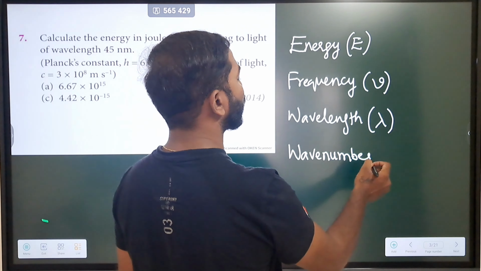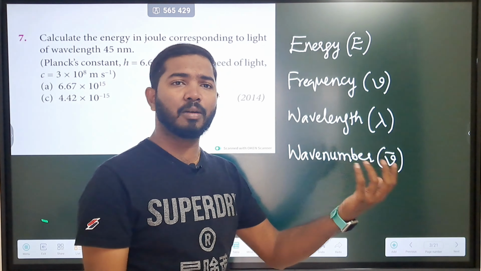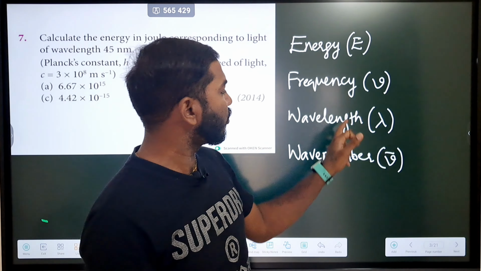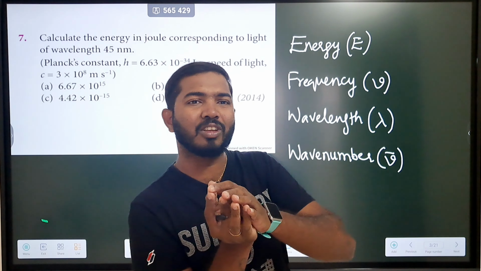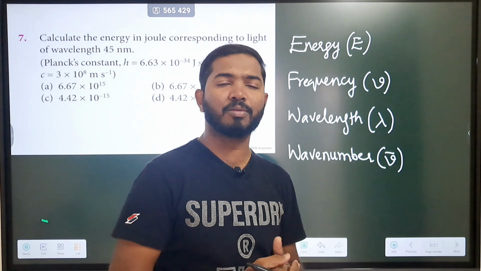Every electromagnetic radiation is going to show, apart from these, some more properties like amplitude, intensity and others, but in this particular concept we are going to deal with these four terms, which are very important. We are going to use these terms very much in the coming minutes, or maybe in this chapter, maybe in your physics also. A few concepts in chemistry are linked to physics also. Please do get the benefit of this.